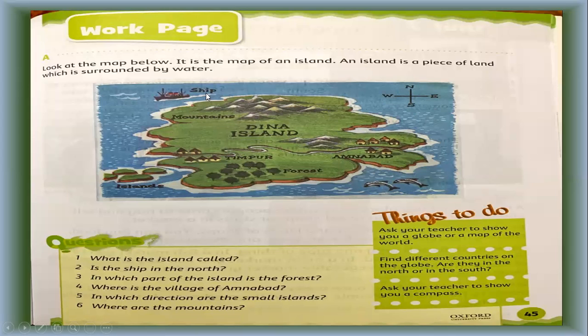Look, here is the ship. Where is the ship? This is the north side, at the top of the island. It means the upper side is the north. So the ship is here. Then there are mountains. This is the name of the island, Dina Island. There is Ahmedabad, the name of the village, forest, timber, fishes. Let's see the questions about this island.